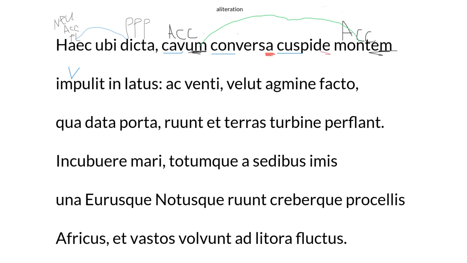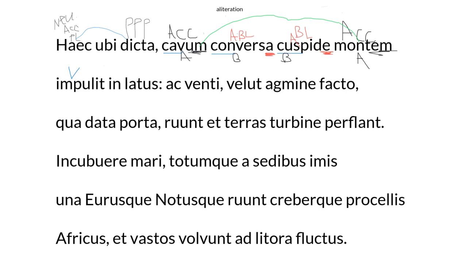Conversa is the ablative form, and it means turned. Cuspide means like a tip or a point, like the cusp of something. And they are both in the ablative form. You can see with that E ending there. So with a turned point, turned tip even.